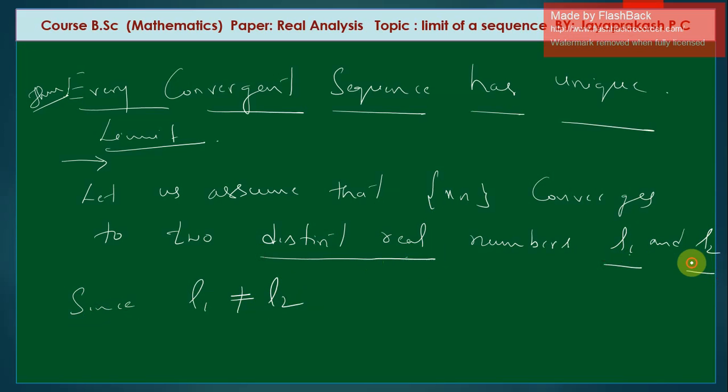L1 is one value, L2 is another value, so L1 and L2 are not equal. Since L1 is not equal to L2, that is, the two values are different, it implies that modulus of L1 minus L2 should be greater than 0, should be positive. If L2 were equal to L1, say 2 minus 2, it would be 0. With the modulus, we get a positive value, which is greater than 0. Since L1 is not equal to L2, modulus of L1 minus L2 is greater than 0.